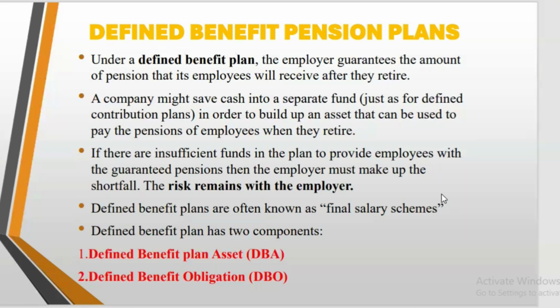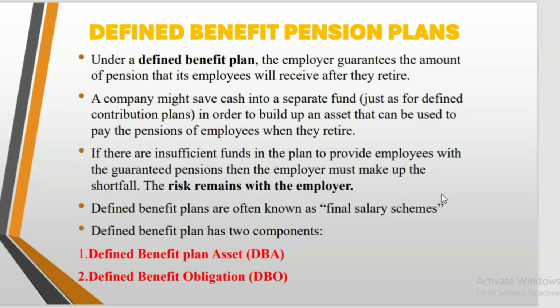Defined benefits. Okay, so we said with the defined contribution, the entity pays a fixed or regular amount into a separate fund, managed or controlled by a different entity, right? So with the defined contribution, the employer or the entity pays a fixed contribution to a separate fund.